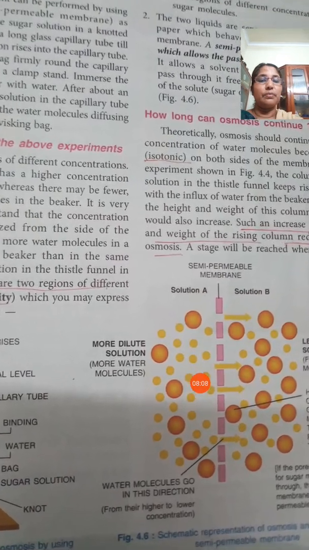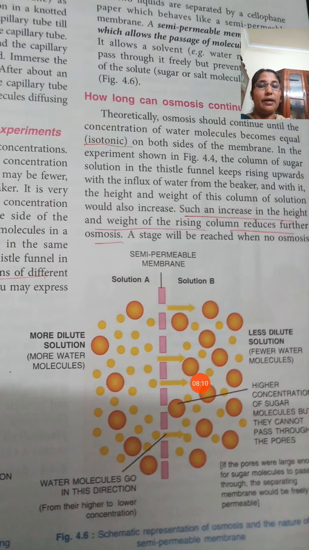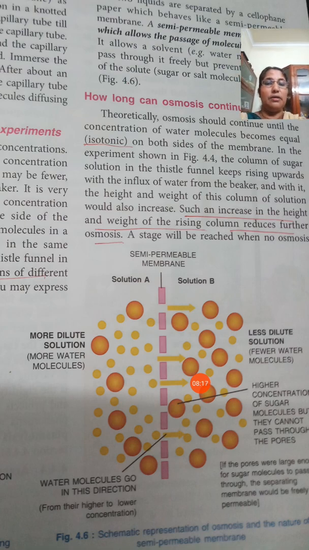Here I can show you with the diagram. As an example, a semi-permeable membrane. In figure 4.6 you can see solution A. Here you can see some big circles that represent the solute particles, and small circles that represent water molecules.